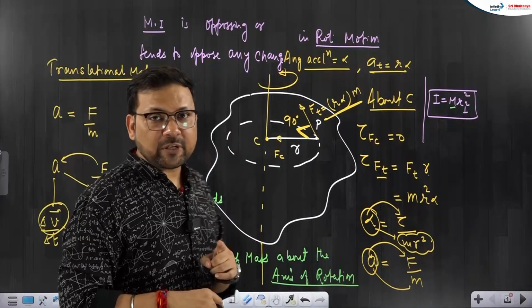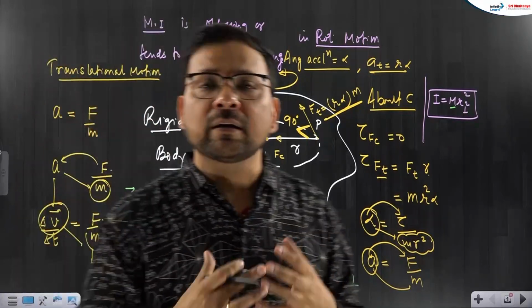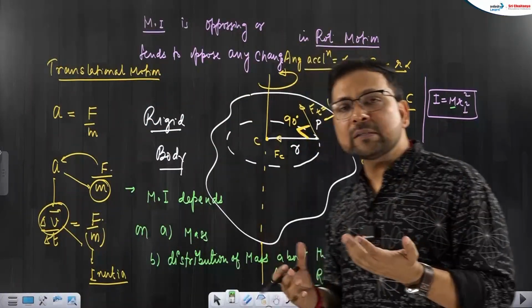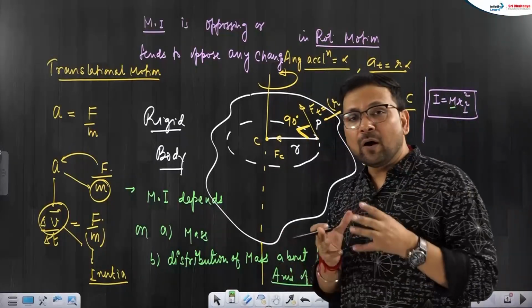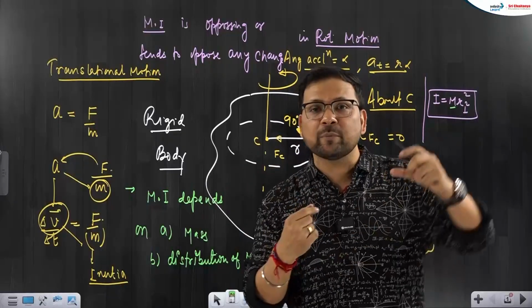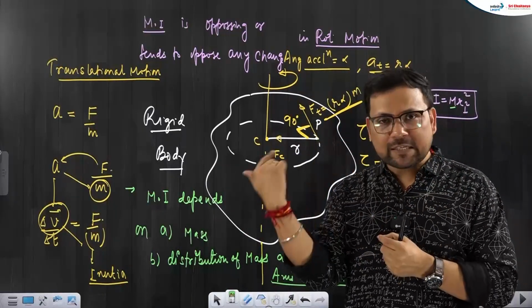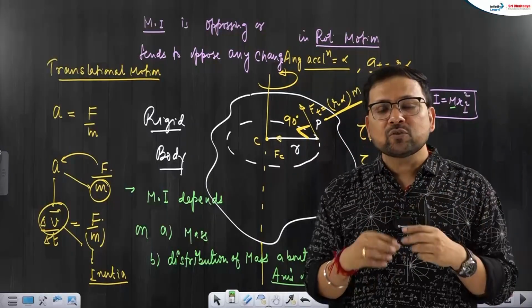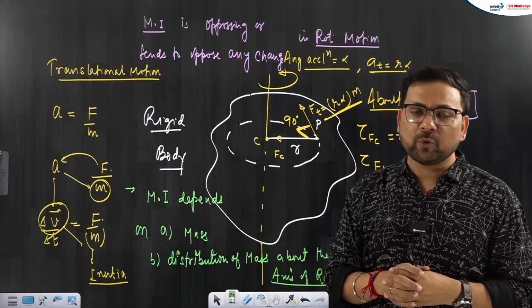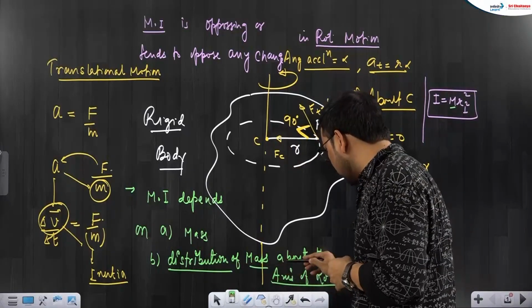So for theory questions, keep that in mind. Moment of inertia, what factors are affecting it? One is obviously the mass, and the second is how the mass is being distributed. That's why when we took the example of the disc and the paperweight, both had the same mass, but one is in disc form, one is in paperweight form. So mass alone is not deciding moment of inertia. Distribution of mass about the axis of rotation.